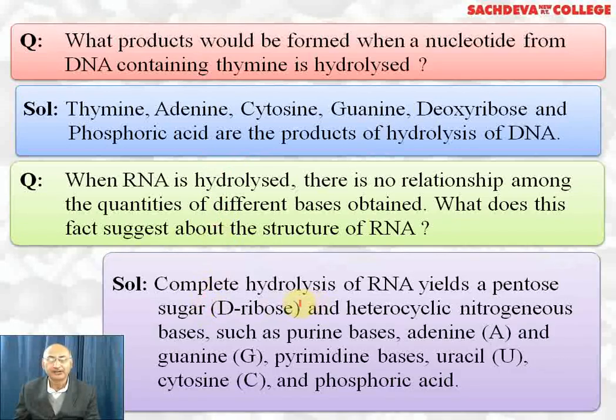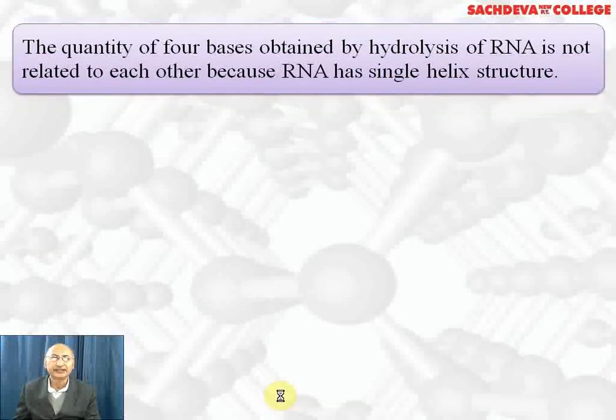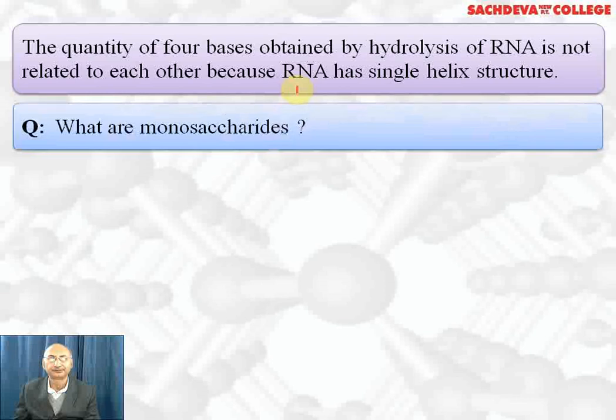Complete hydrolysis of RNA will give pentose sugar, that is D-ribose, heterocyclic nitrogenous bases, purine bases adenine and guanine, pyrimidine bases uracil and cytosine, and phosphoric acid residue. The quantity of four bases obtained by hydrolysis is not related to each other because RNA has a single helix structure. The conclusion from this observation is that RNA is a single helical structure.